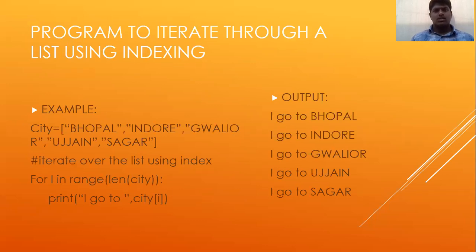Program to iterate through a list using indexing. For example, we take input from the user, city, which has the examples Bhopal, Indore, Gwalior.